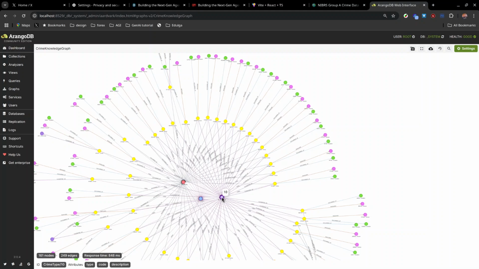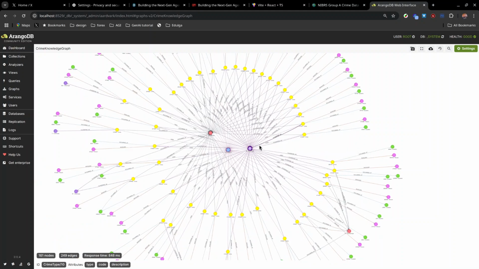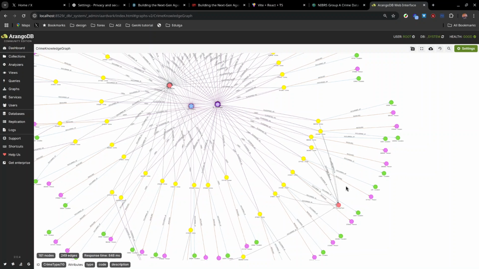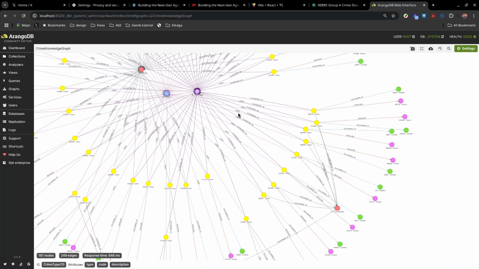So it seems here like we have this crime type called AGG assault, and it seems to be the one at the center of everything here. Just by analyzing, we can tell whether this is a group of people or someone whose pattern is to just do this kind of assault, and you can see there are so many crimes linked to that. Yeah, so this is just a sample visualization of the graph.